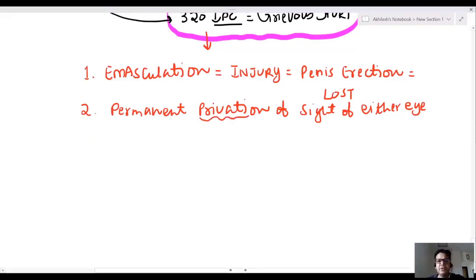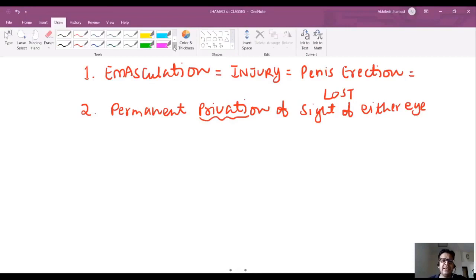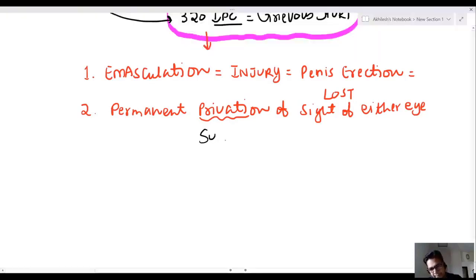Even if your eyesight is lost, you go for surgery, and after surgery your eyesight is normal, still it will be a grievous hurt. Why? Because surgical recovery is not a permanent recovery. It is a temporary or artificial recovery. So it is permanent privation of sight of either eye.